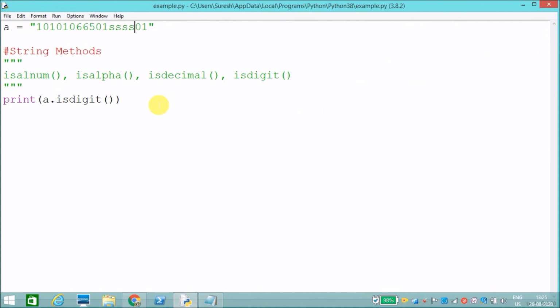And the next method is join. What it will do, for example: I have a list of names, for example Suresh, Srikar, Reddy.